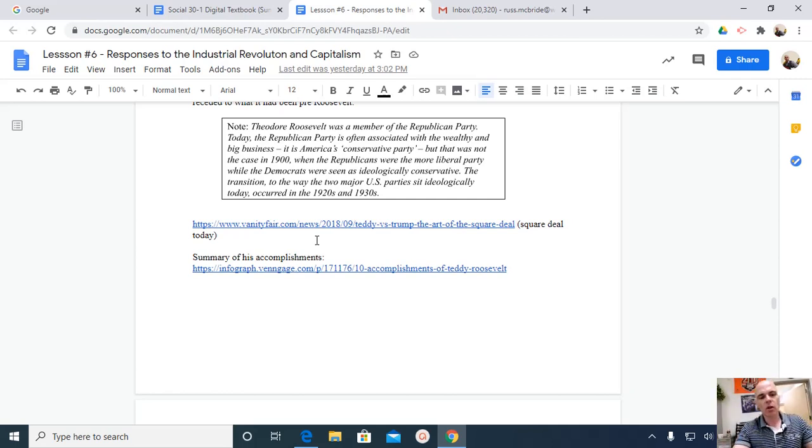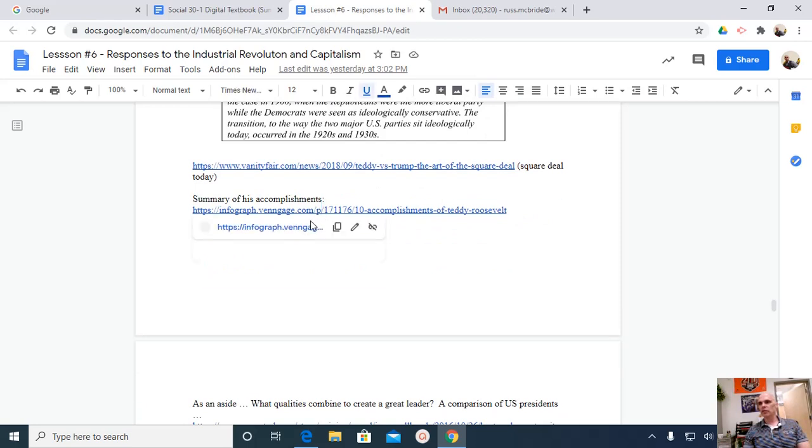And in essence, the square deal is this idea that when labor negotiates with capitalists, they had historically been seen as not equal partners. And Theodore Roosevelt was suggesting that it could be the role of government to help equalize that, that there needs to be an equal negotiation between capitalists and labor. And therefore, when labor was at a point of unrest, and when they were going on strike, he bucked the historical trend. And instead of sending in troops to defend capitalists, he would send in troops to defend the interests of both.